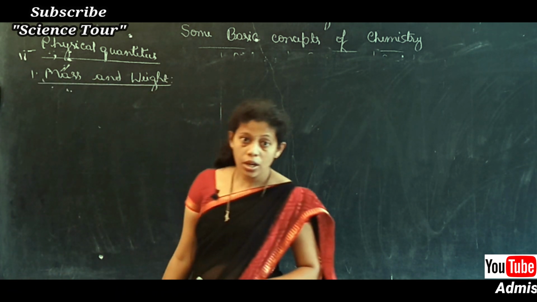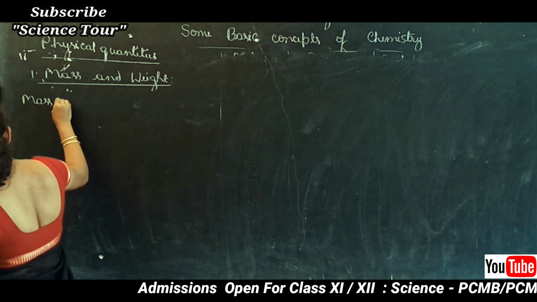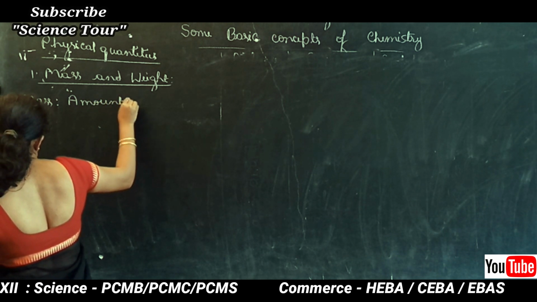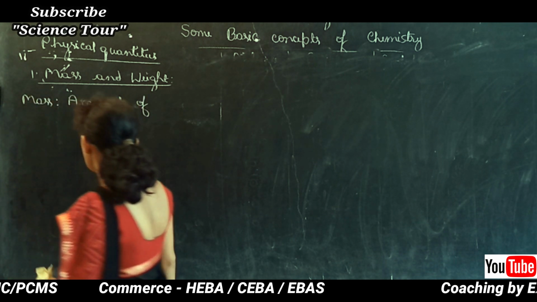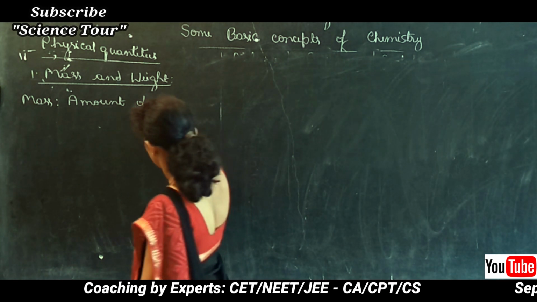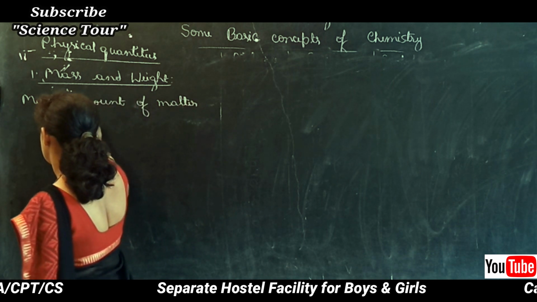First let us study what is meant by mass. Mass is the amount of matter. Mass stands for the amount of matter present in a substance.